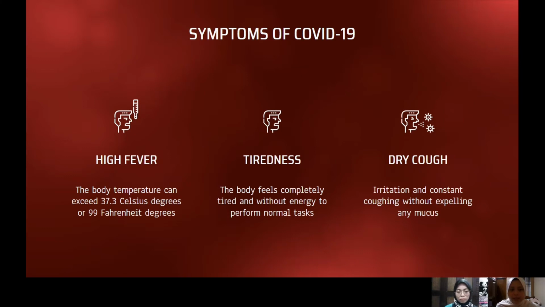Next, people who are infected with this disease also become more tired than usual. The body feels completely tired and without energy to perform normal tasks. The body will not have energy as usual. Next one is dry cough. Irritation and constant coughing without expelling any mucus, which is a dry cough. They do not have any mucus inside their body.